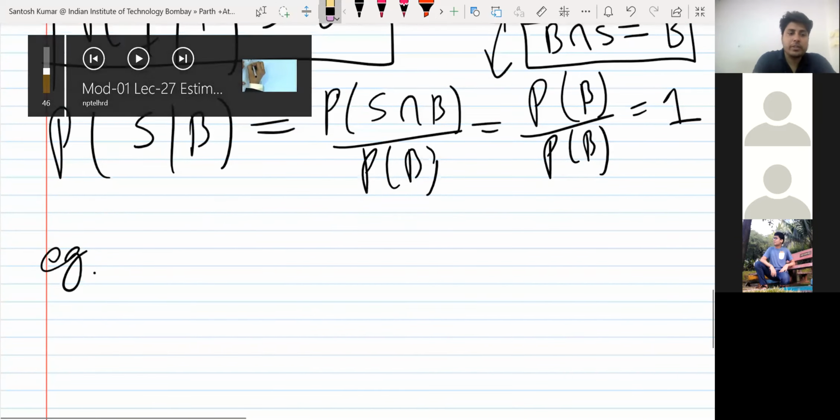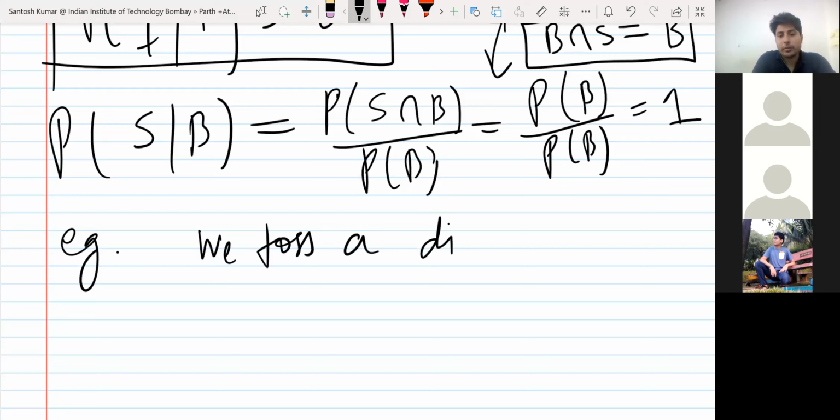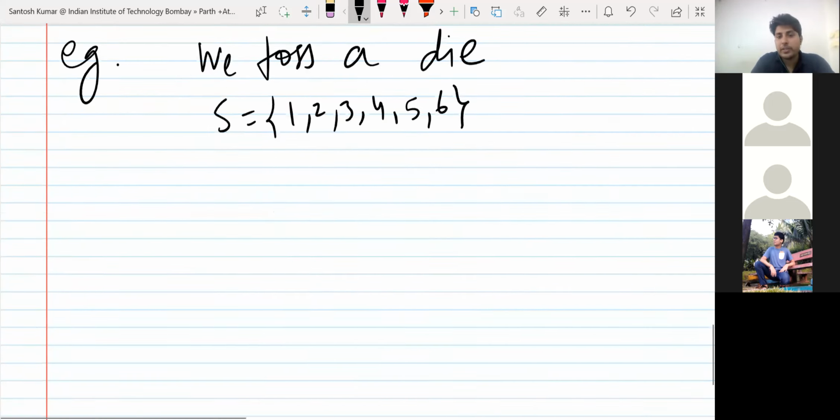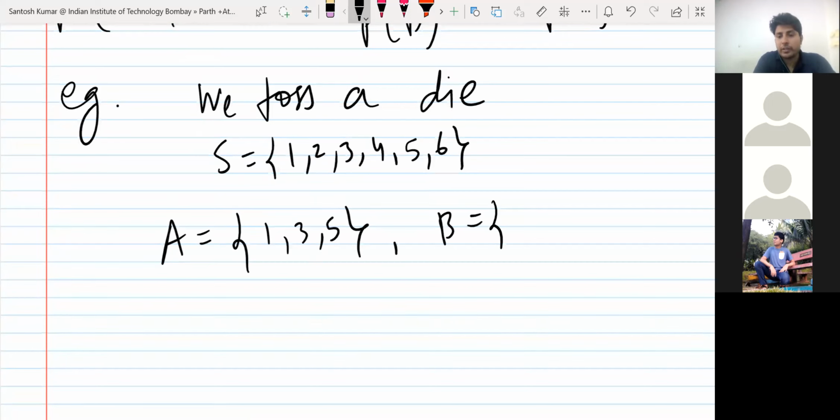Okay, so what I'm saying, let me give you an example so you will understand better. Let's say we toss a die, roll a die, it is the same thing. So what is the sample space? 1 2 3 4 5 6. This is the sample space. Let me call A an event, which is 1 3 5. B is an event, suppose 2 4 6.